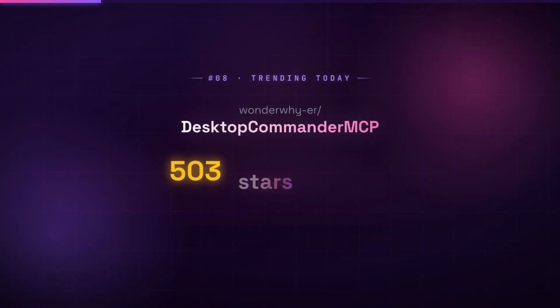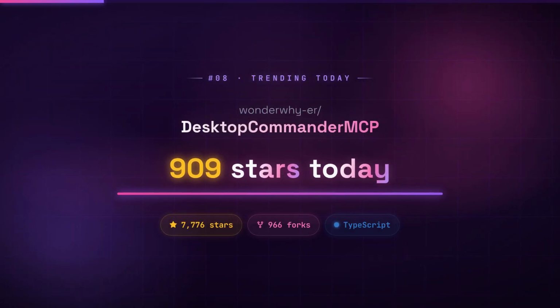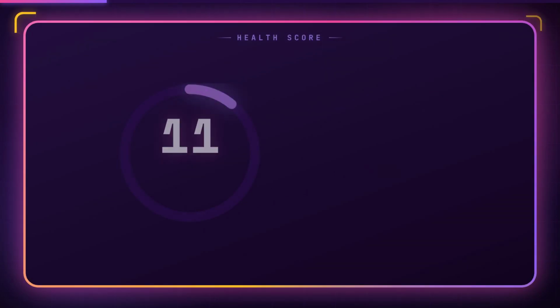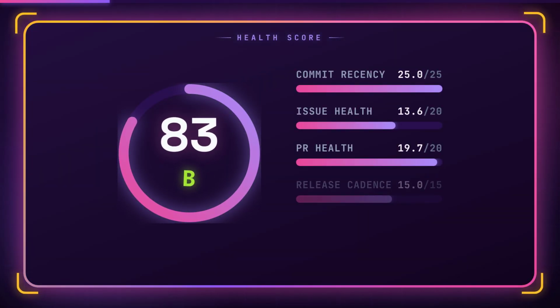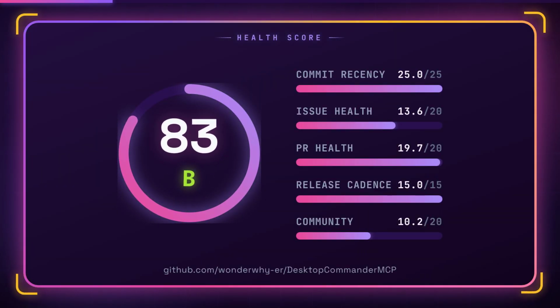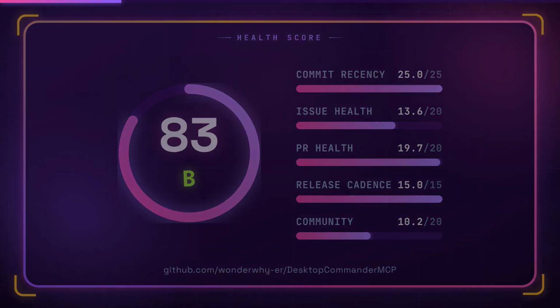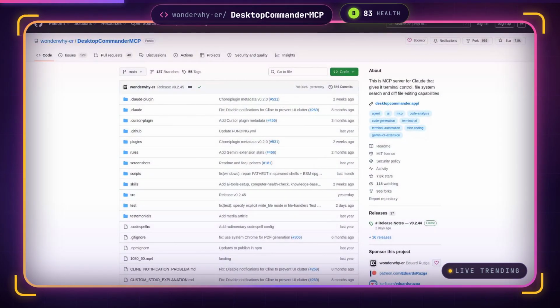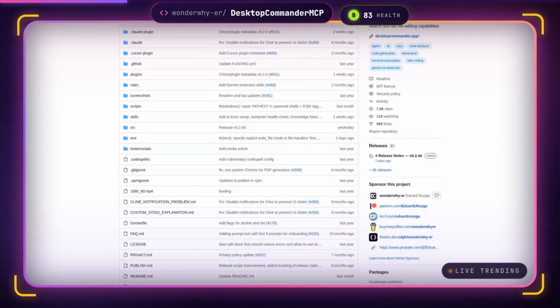Number 8, Desktop Commander MCP. 909 new stars today. Desktop Commander gives Claude direct access to your local terminal, file system, and running processes through the Model Context Protocol, turning the AI from a conversational assistant into an agent that can actually execute code, edit files, and manage long-running dev servers on your machine.